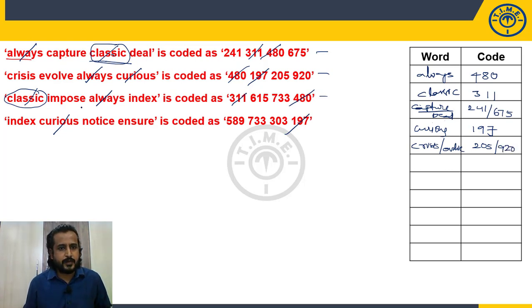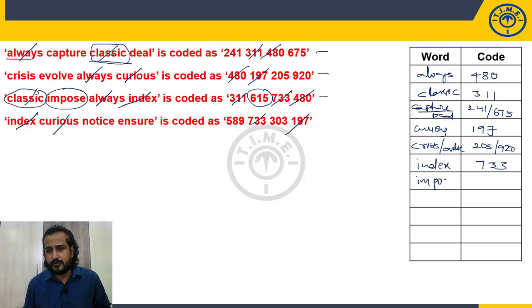Now the third statement. Impose, can you see it anywhere? No, the third statement I can just compare with the fourth because the comparison with first and second is already over. So impose, no. Index, yes, I can see. So in the second, third and fourth, I can see index common. And what is the common code? 733. Okay, fine. Now what is the only word that we left in the third statement? Impose. What is the only code we left? 615. So the code for impose is 615.